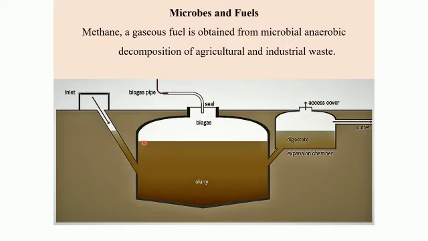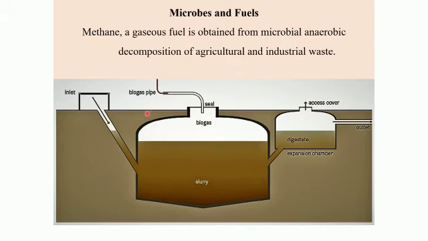There is a compartment also which is given here. It is not shown, but it is divided into two compartments. So the slurry reaches this well. Now the slurry comprises anaerobic microorganisms, that is those which do not require oxygen, and they bring about the decomposition resulting in the formation of methane gas. Apart from methane, some quantity of carbon dioxide and other gases are also formed. Now this slurry is left for about 2 months, and after that the complete decomposition of the organic material takes place, resulting in the formation of methane gas.